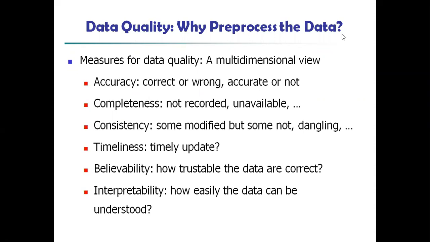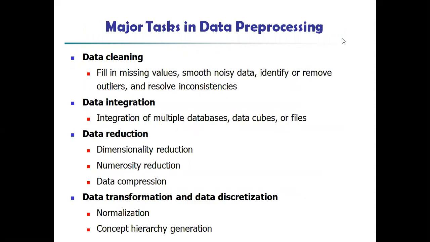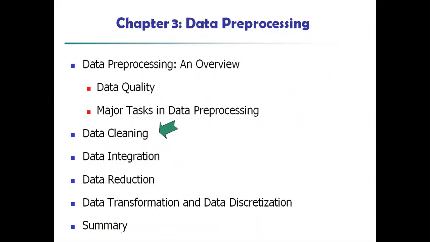In the previous class, we have seen the pre-processing techniques and why data quality is required. In that one, we have seen accuracy, completeness, consistency, timeliness, believability, and interpretability. And we also covered what the major tasks in data pre-processing are. We have seen data cleaning, data integration, data reduction, data transformation, and data discretization.